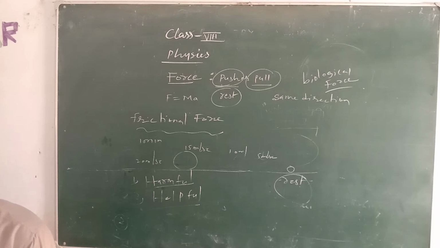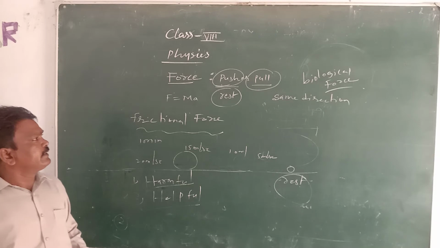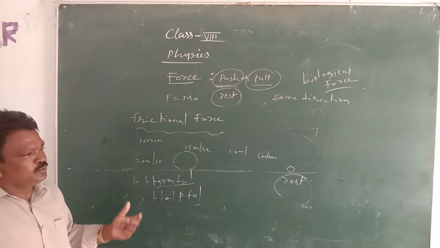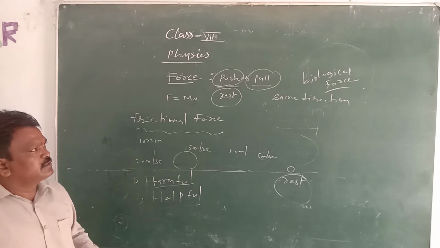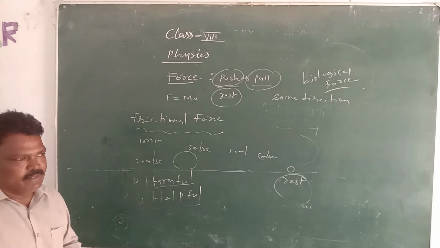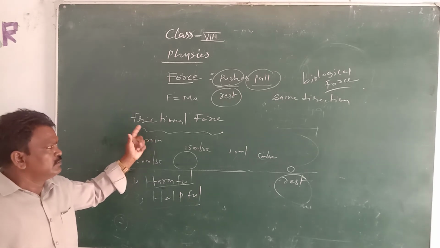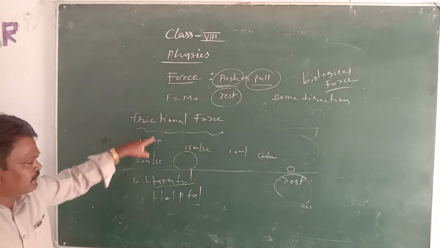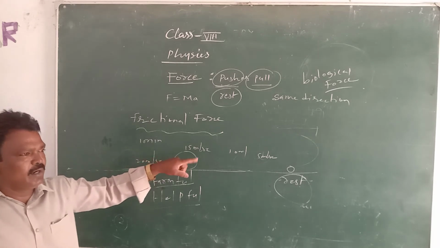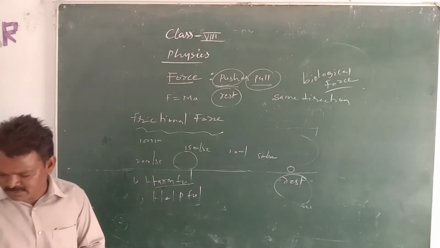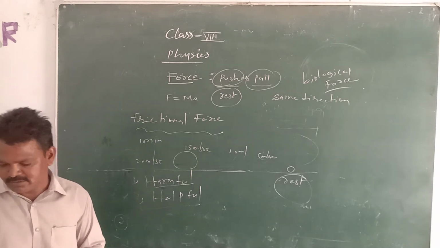So here we can see that non-contact forces are there. Up to now we discussed that contact forces are of 2 types: the biological or muscular force, and the frictional force, which is a contact force that brings the body to a resting position. Now we'll see non-contact forces.